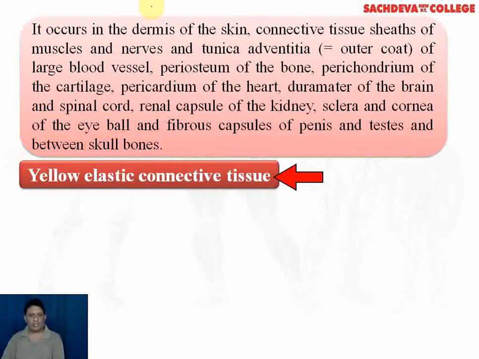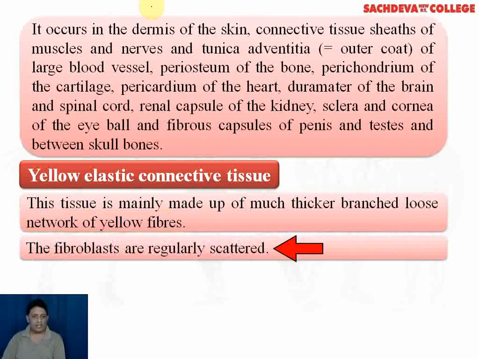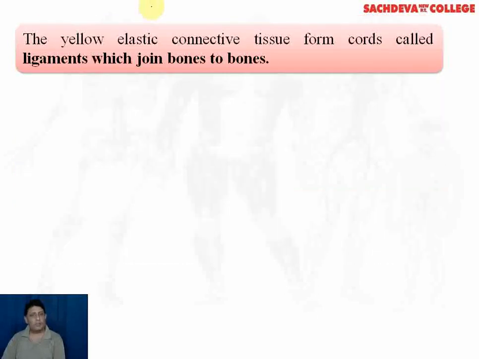Coming to yellow elastic connective tissue. This tissue is mainly made up of much thicker and branched loose network of yellow fibers. These cells are regularly scattered and group of yellow elastic connective tissue joins together to form an important structure which is known as ligament. Ligament, as you know, joins bones to bones.